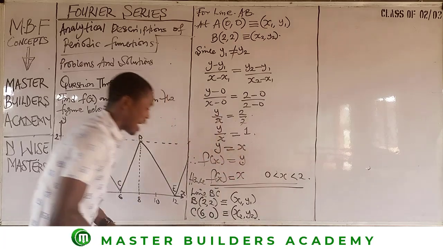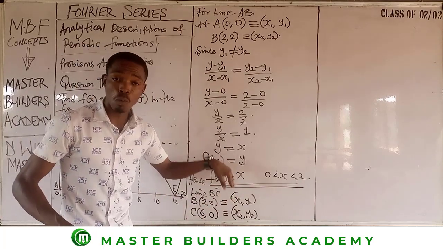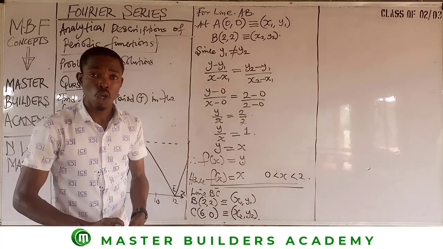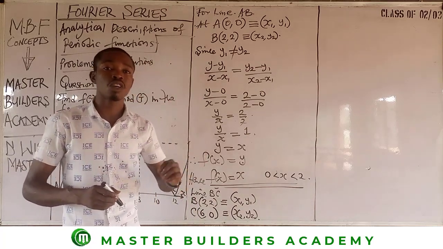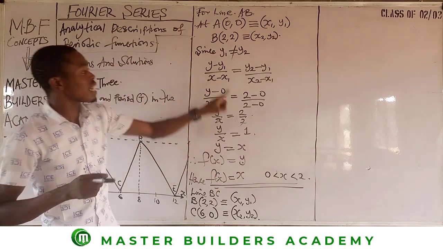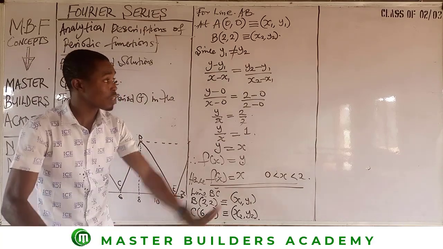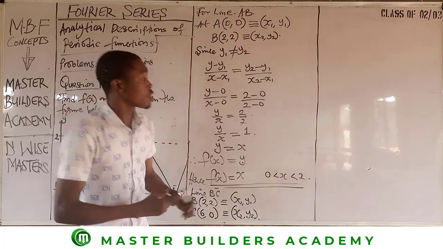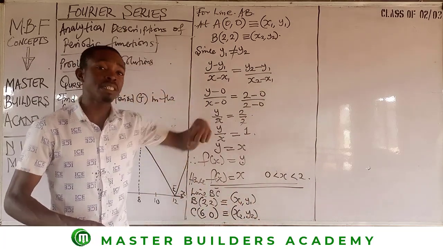Now, comparing these 2 points, the value of y1 is different from the value of y2. Because of this difference, we will equally make use of the equation of a straight line. I already have the equation of a straight line here, so I don't need to state the equation again. So all I need to do now is apply the equation of a straight line to line BC.